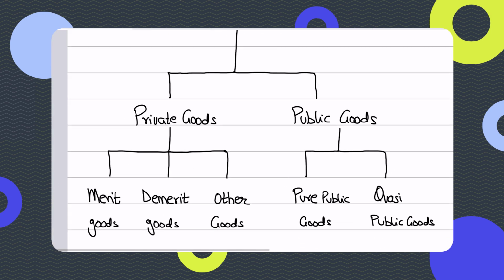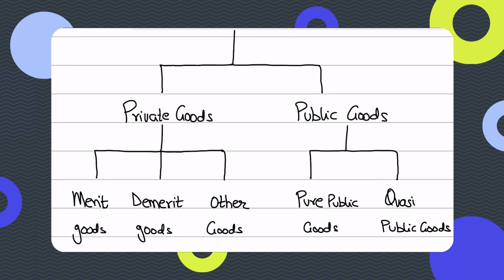Guys, we have a lot of private goods, for instance, chocolates we eat, or education, or healthcare, or vaccinations, or demerit goods like guns and weapons, and cigarettes and alcohol. These are also all private goods because they are economic goods, right? But economists further classify private goods because they want to differentiate in terms of how beneficial something is to society and to the person consuming. So they differentiate these goods in terms of welfare as well, and that is why they make a further distinction in terms of merit and demerit goods, right?